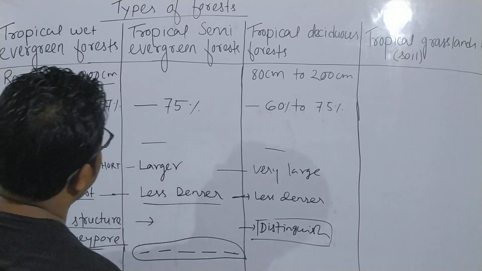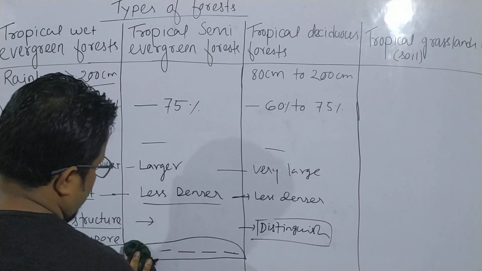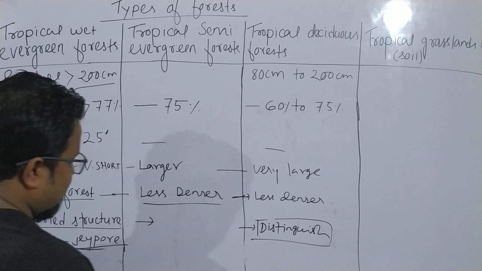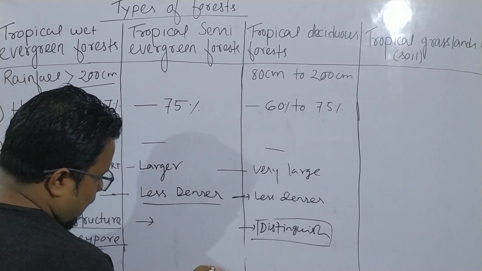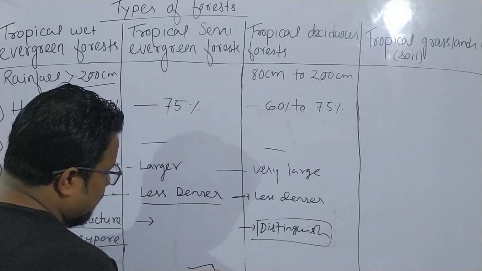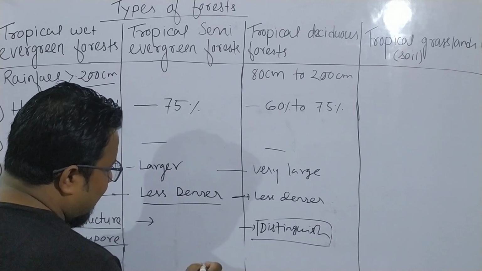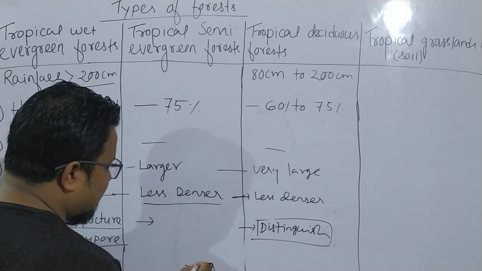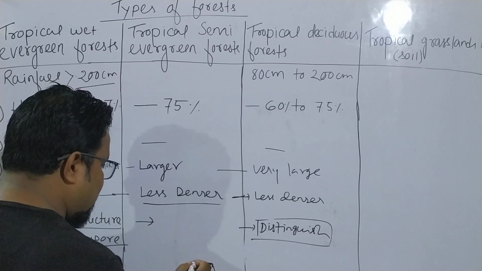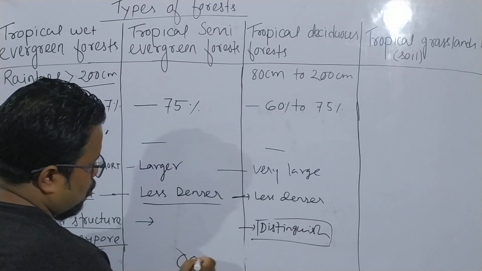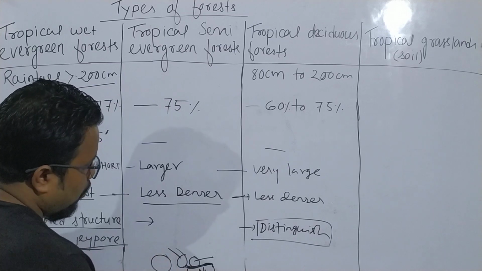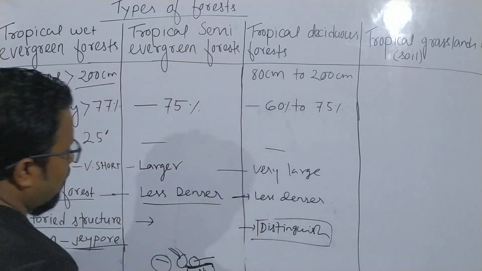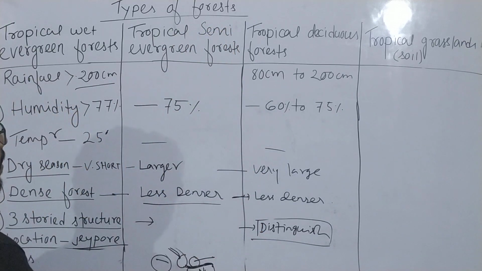Now, where do we find tropical semi-evergreen forest? We know Nagaland. In the foothills of Nagaland, in the northern part of Nagaland, we have two districts, mainly Jorhat and Golaghat, and here is Karbi Anglong. So in Jorhat, Golaghat and Karbi Anglong we find tropical semi-evergreen forest.